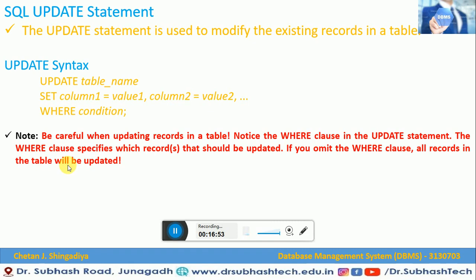Here one of the notes is most important. Be careful when updating records in a table. Notice the WHERE clause in the UPDATE statement. The WHERE clause specifies which records should be updated, and if you omit the WHERE clause, all records in the table will be updated. We will see that note with the help of an example in the upcoming minutes.